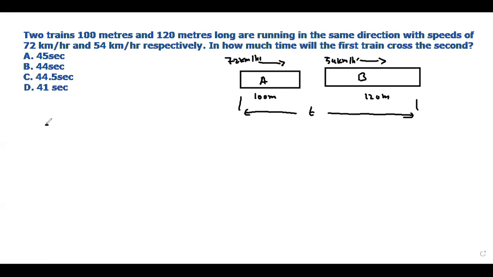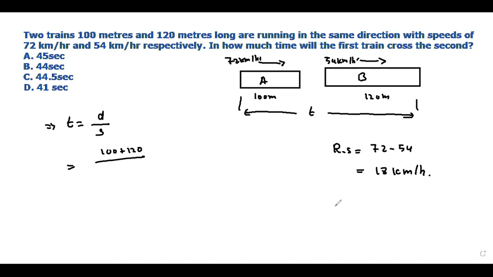So very simple. How to do that? To find the time, the formula is distance by speed. The total distance that you need to cover right now is 100 meter plus 120 meter, divided by speed. Since both trains are moving in the same direction, you have to find the relative speed, and since they are in the same direction, you have to subtract. So 72 minus 54, you will get 18 kilometer per hour, right?